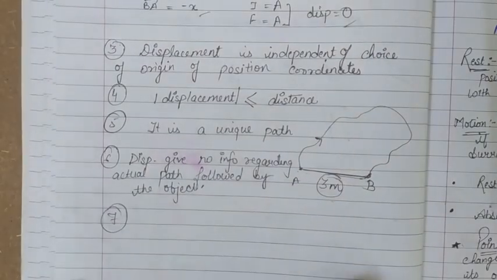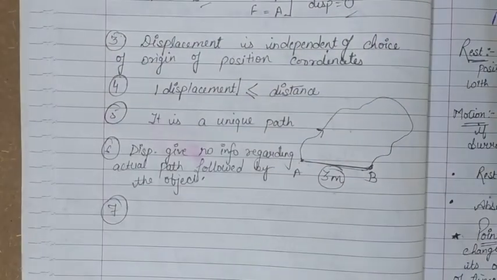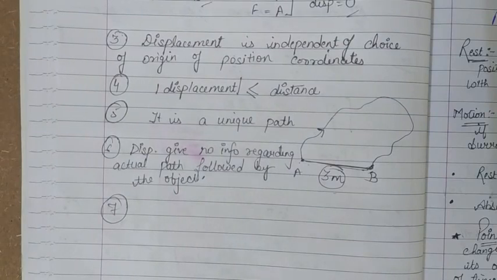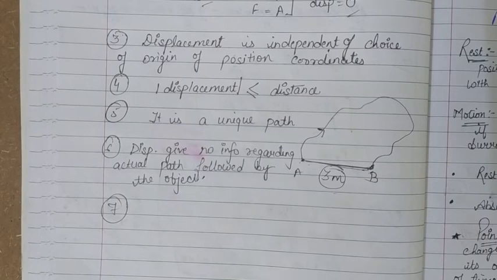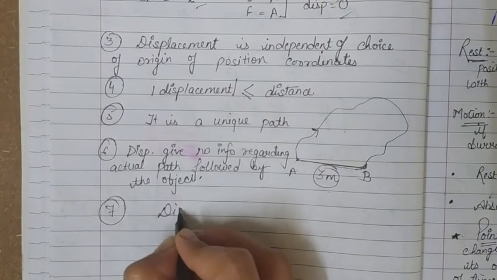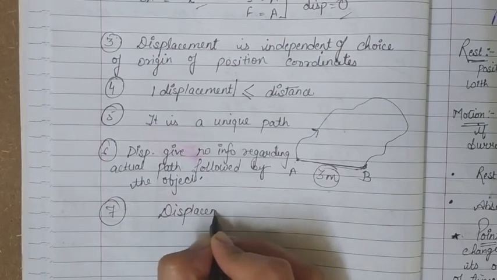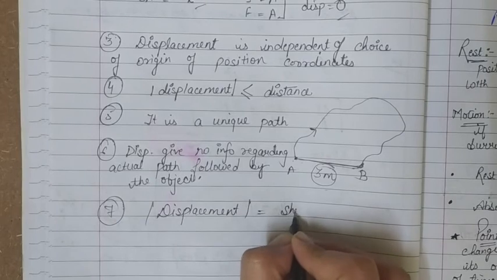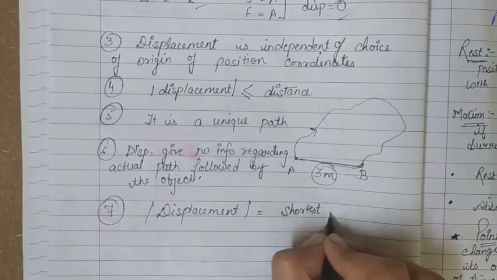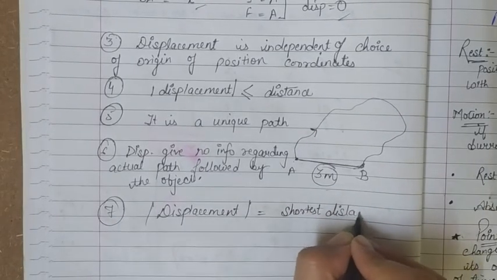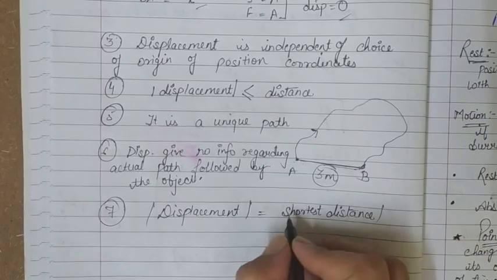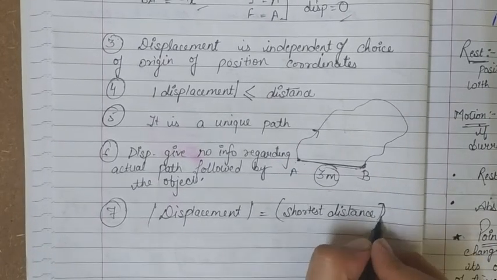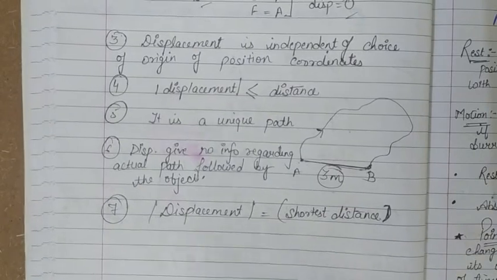Next characteristic is the magnitude of displacement of an object between two positions is the shortest distance between their position. ये definition में भी हमने पढ़ा है that the magnitude of displacement is the shortest distance between initial and final position. It is the shortest distance, right?